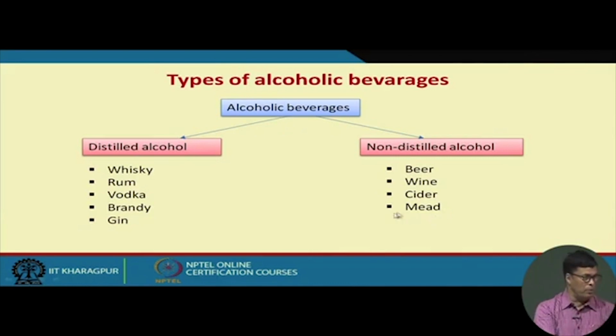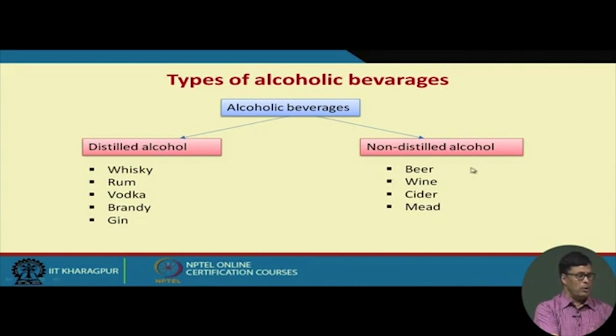Now I want to point out that alcohol concentration in distilled liquor is much higher, 45 to 50%, whereas beer has about 4 to 8%, wine might be 10 to 20%, cider varies, maybe 2 to 8%, and mead maybe 5 to 20%. So we have different concentrations.